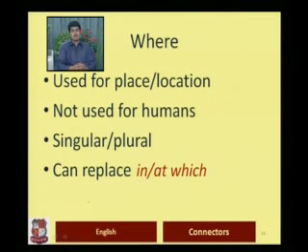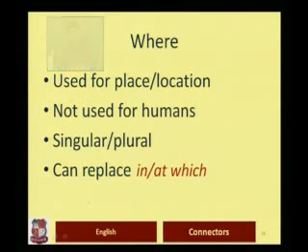Where once again could be used for asking questions. For example, I can say, where are you going? Where do you come from? So what I ask by using a question with where is your location or the place. Similarly, when you use where as a relative adverb, it refers to a location or a place already stated in the sentence earlier. It is not used for humans obviously because it refers to place or location.